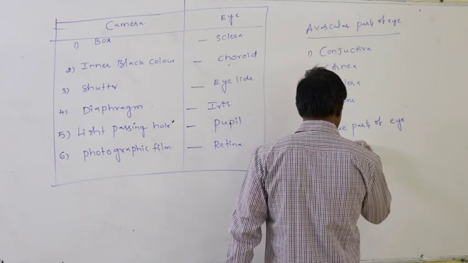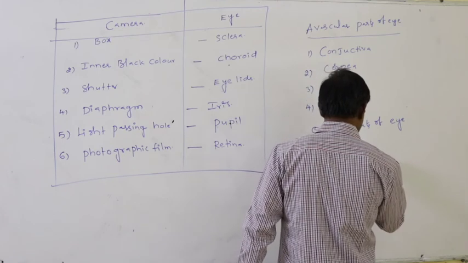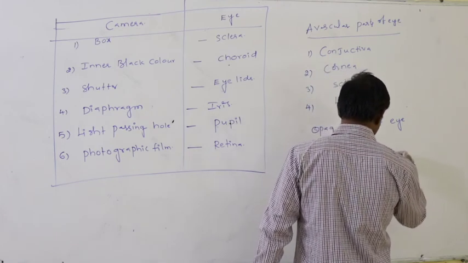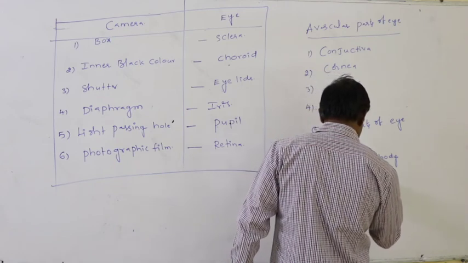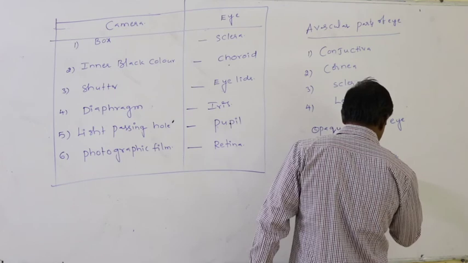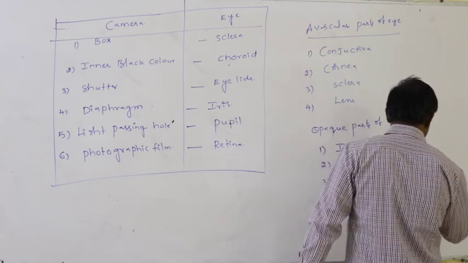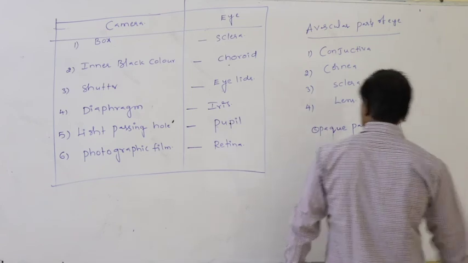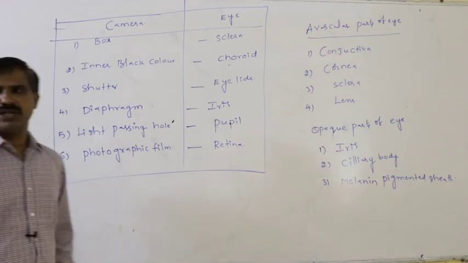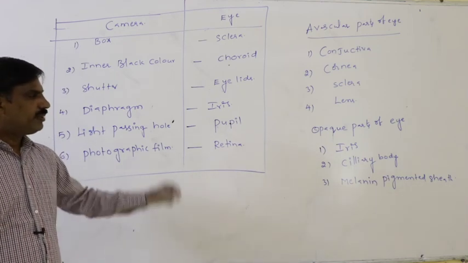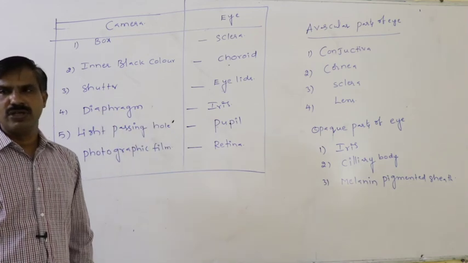One is the iris, second the ciliary body, third the melanin pigmented sheath. The melanin pigmented sheath is opaque in nature; it does not allow light to pass through it. That is nothing but the opaque part of the eye.